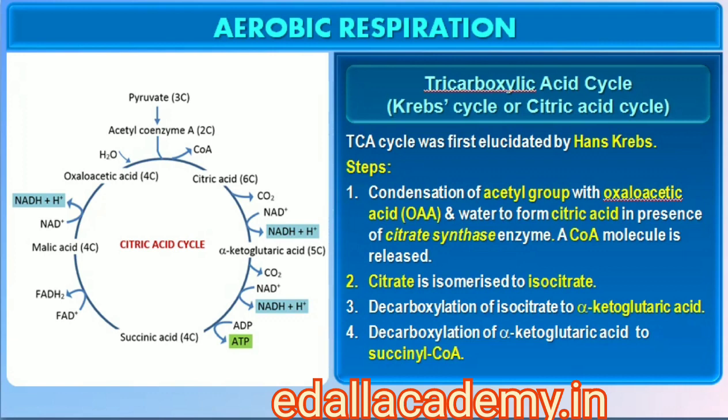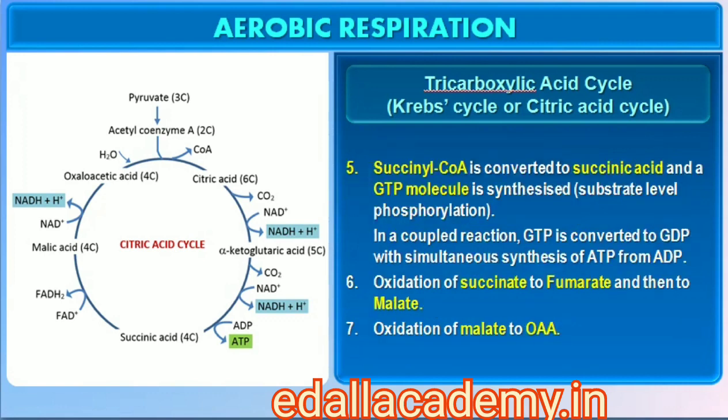14.4.1 Tricarboxylic acid cycle. The TCA cycle starts with the condensation of the acetyl group with oxaloacetic acid, OAA, and water to yield citric acid. The reaction is catalyzed by the enzyme citrate synthase and a molecule of CoA is released. Citrate is then isomerized to isocitrate. It is followed by 2 successive steps of decarboxylation, leading to the formation of alpha-ketoglutaric acid and then succinyl CoA. In the remaining steps of the citric acid cycle, succinyl CoA is oxidized to OAA, allowing the cycle to continue.